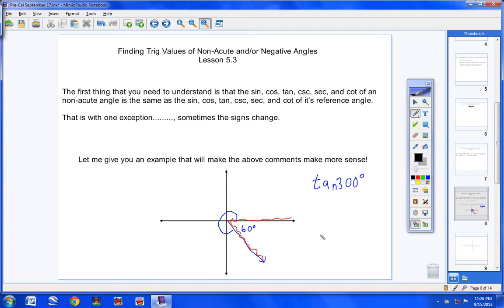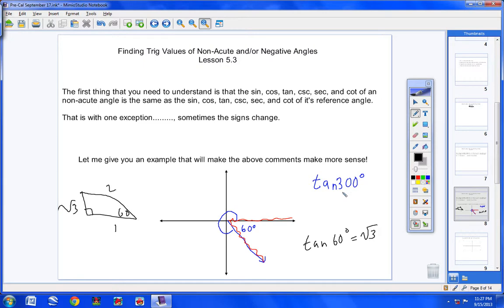Well, guess what? Do you know what the tangent of 60 is? You should know. Remember our special triangles we used to draw up? 60 degrees, this is a 2, this is a 1, this is a square root of 3, right angle. The tangent of 60, opposite over adjacent, is square root of 3. Now think about that. Remember what I told you? When I'm asking you to find a trig function of an angle larger than 90, it's the same thing as the reference angle, except sometimes the signs change.